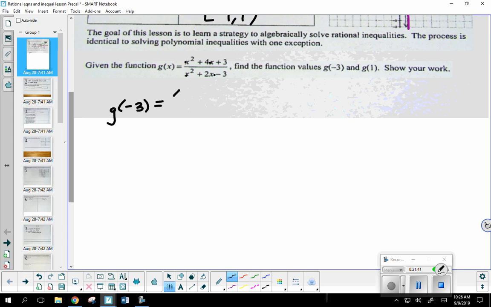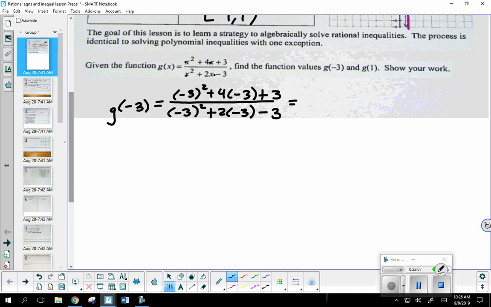Let's see here. That would be -3 squared plus 4 times -3 plus 3, over -3 squared plus 2 times -3 minus 3. Okay, because if you're looking at the graph, something is happening at -3 and 1, and there's a reason for it.